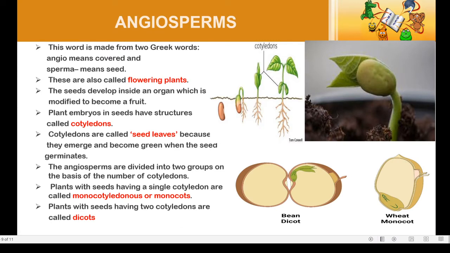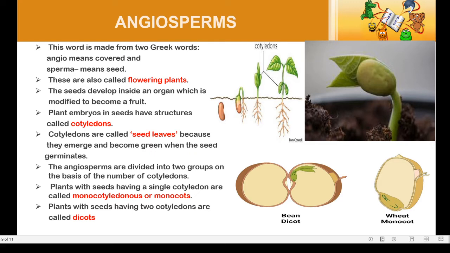Angiosperm. Angio means cover, sperma, seed. So seeds are covered in a fruit. They are also flowering plants. The seeds develop inside an organ which is modified to become a fruit. The plant's embryo inside the seed has a specialized structure called cotyledons, and these cotyledons are seed leaves because they emerge and become green when the seed germinates so that they provide nourishment and nutrition for the germinating seed.